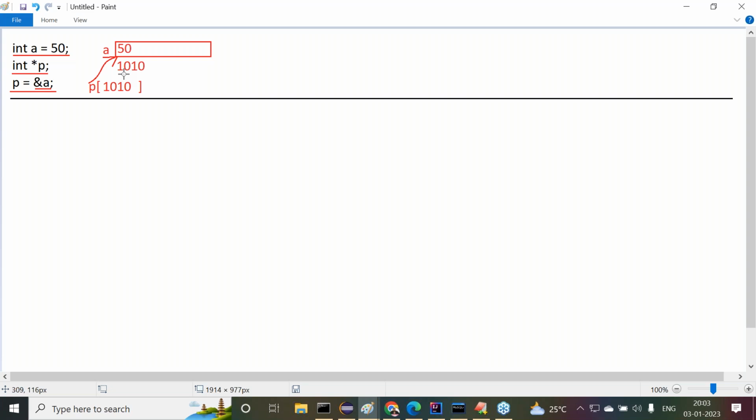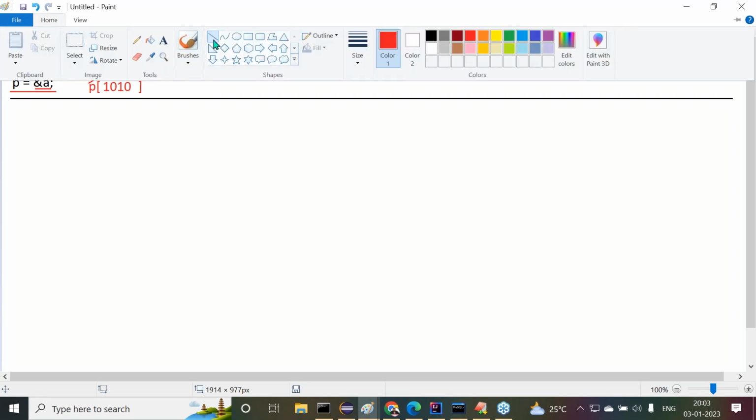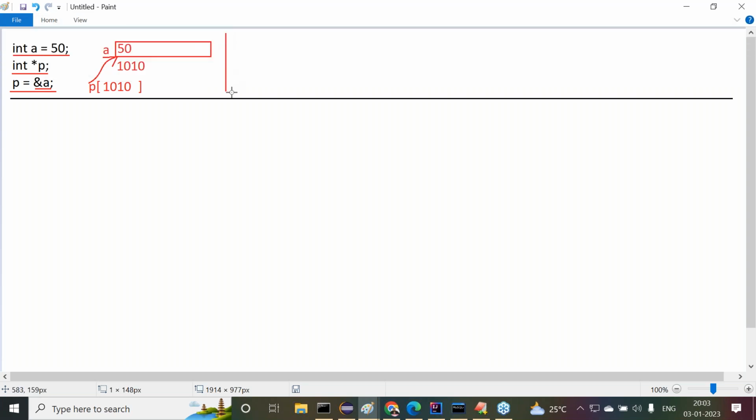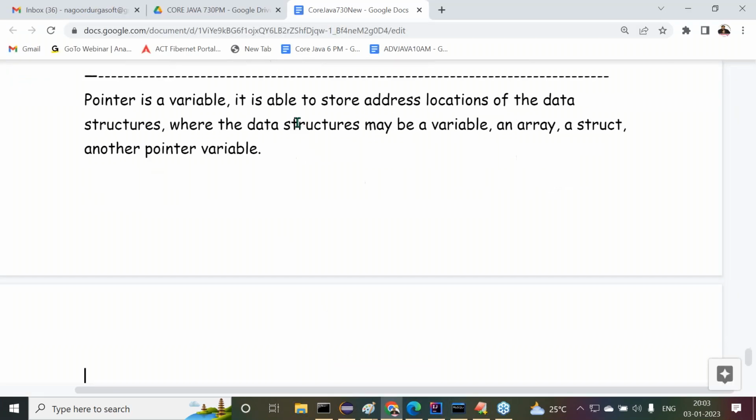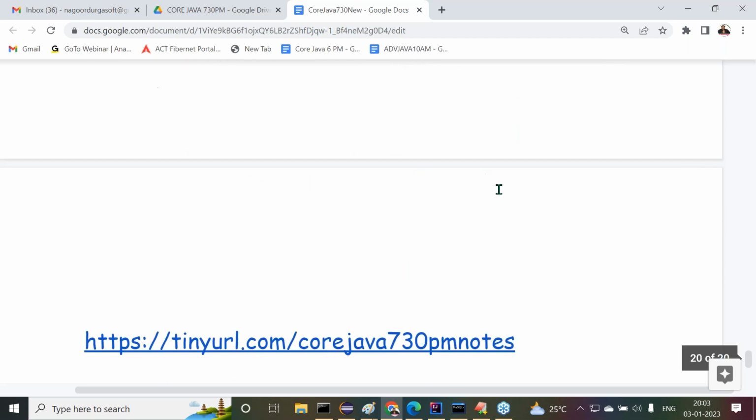Now, I'm asking one more question to you. Try to answer it. Pointer is a variable, it is able to store address locations of the data structures, where the data structures may be a variable, an array, or a struct, or another pointer variable. That's okay, fine.